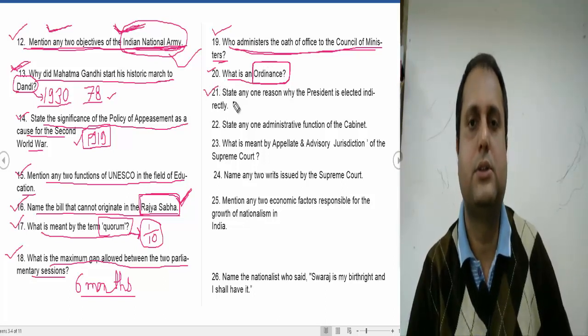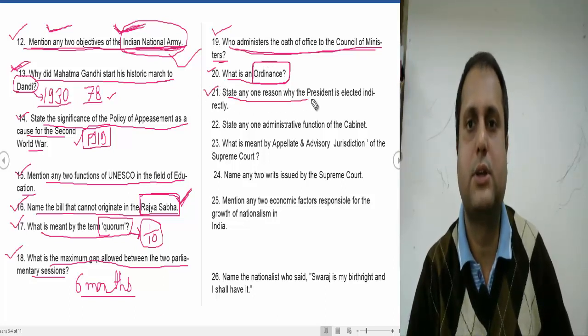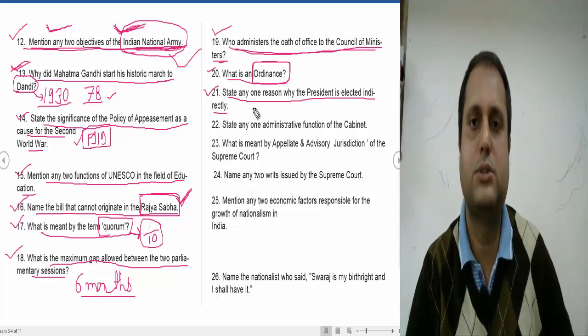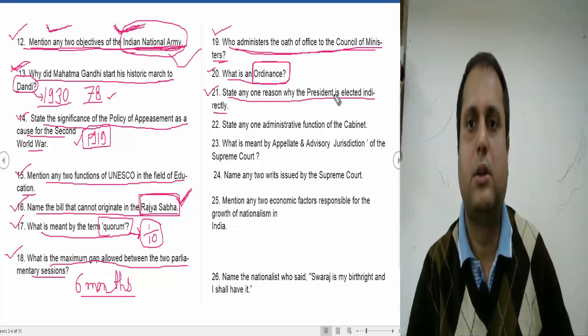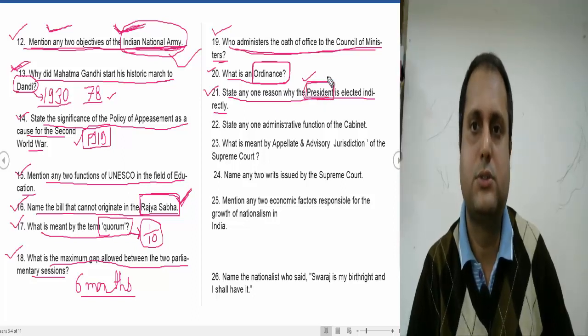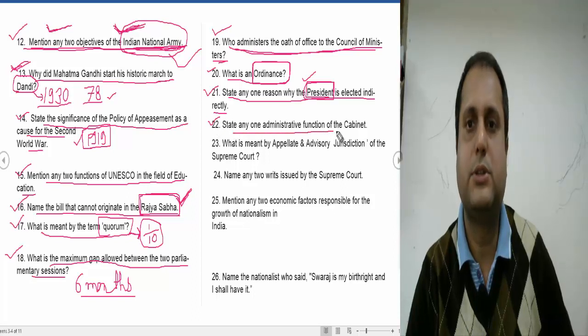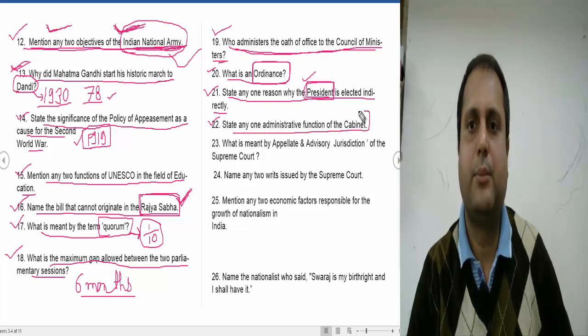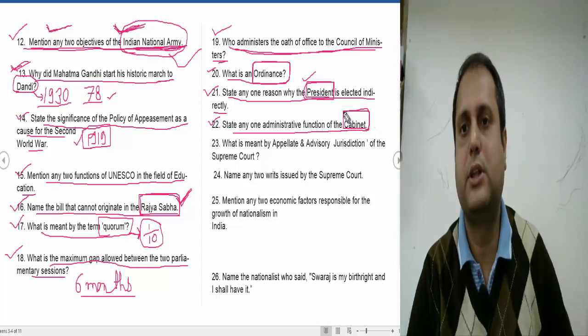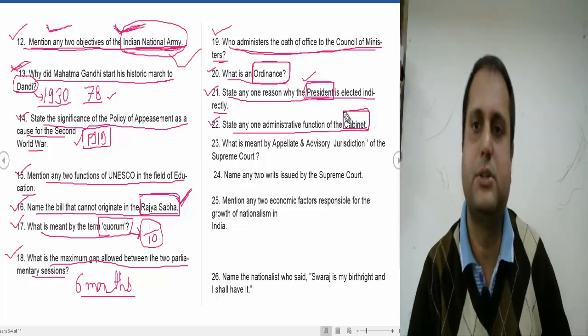Now 21, it is also an important one. State one reason why the President is elected indirectly. Many reasons are there. I have uploaded many videos on the powers of the President. You can view those videos. They are available in the playlist. They are related to the President. Now state any one administrative function of the cabinet. What is the cabinet? Sometimes the question asks about the difference between the cabinet and the Council of Ministers.